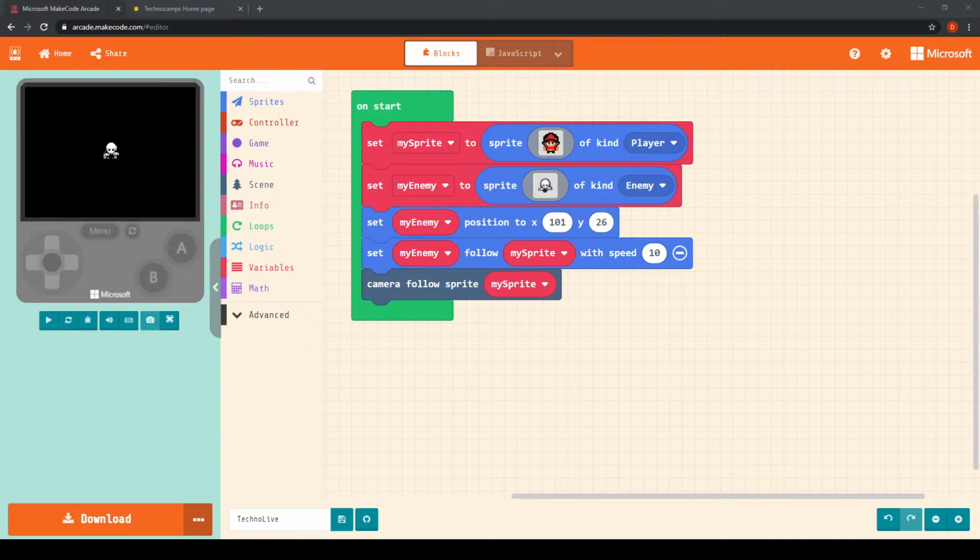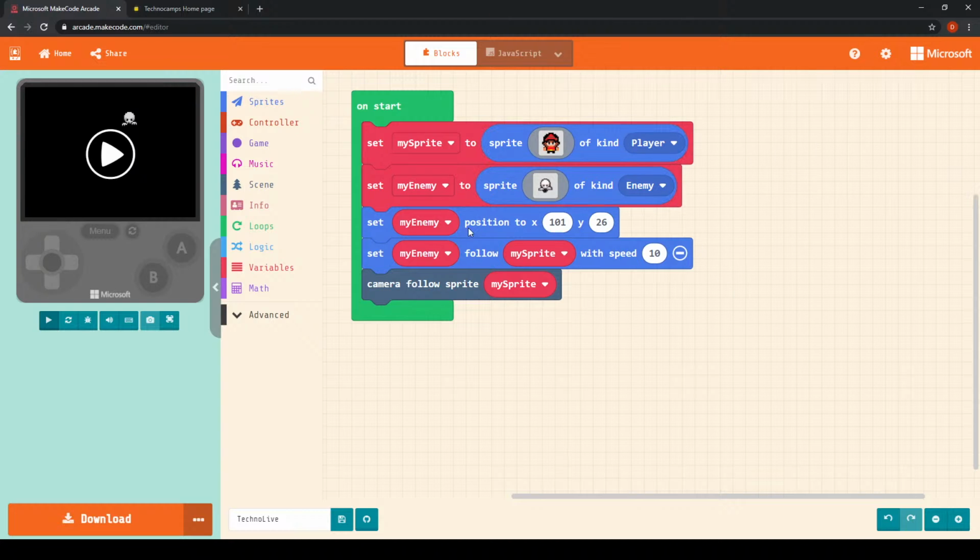So hopefully that's given everybody a little bit of a chance to get caught up. We've made good progress so far with our game. We've imported both of our sprites, so both our player sprite and our enemy sprite. We've redefined the starting position of our player sprite and our enemy sprite, so that we're giving our player sprite a little bit of a head start.